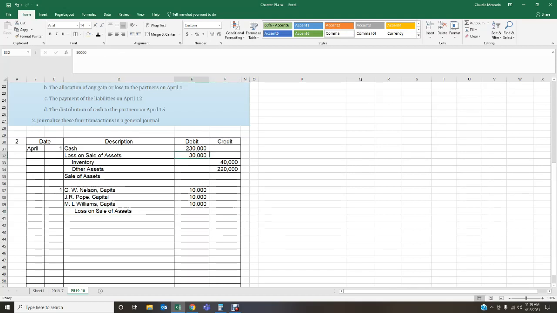And how do you clear it? With the opposite, which is a credit. So at this point in time, my loss on sale of assets account has been zeroed. Okay, we've got a debit and we've got a credit. I went ahead and allocated my loss to my 3 capital accounts, which is what we have here. And then I've got the cash that we received, and I cleared out my inventory and my other assets account. So here, this is my allocation of loss to partners.